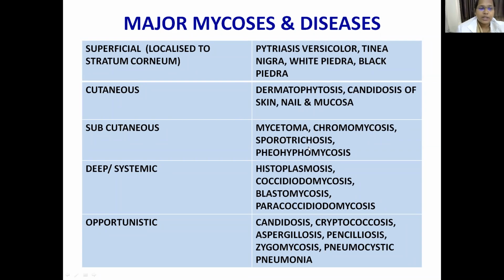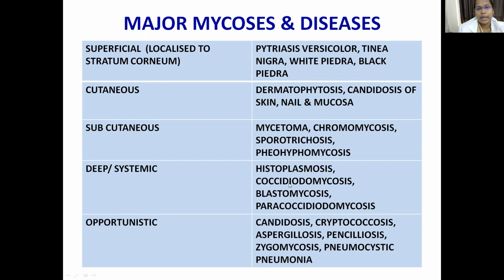Then subcutaneous mycosis: we have mycetoma, chromomycosis, sporotrichosis, and phaeohyphomycosis. In systemic mycosis, we have histoplasmosis, coccidioidomycosis, blastomycosis, and paracoccidioidomycosis. These 4 produce systemic manifestations. Finally, opportunistic mycosis consists of candidiosis, cryptococcosis, aspergillosis, penicilliosis, zygomycosis, and Pneumocystis pneumonia. These are the general opportunistic infections produced in humans.